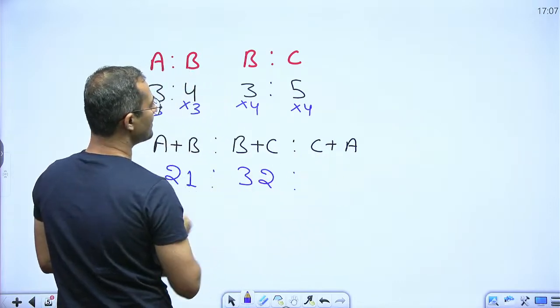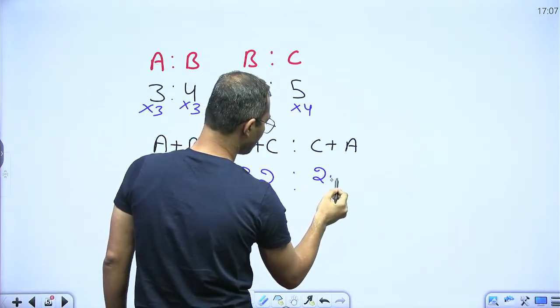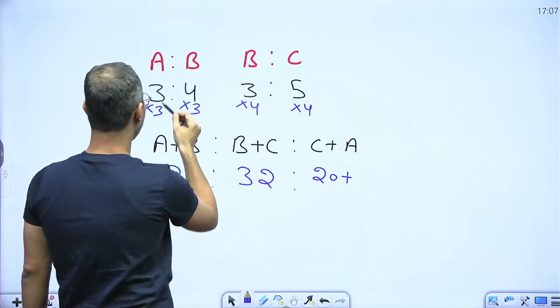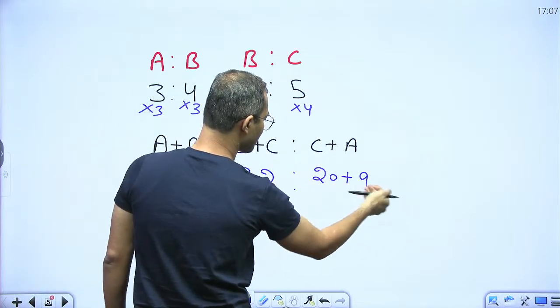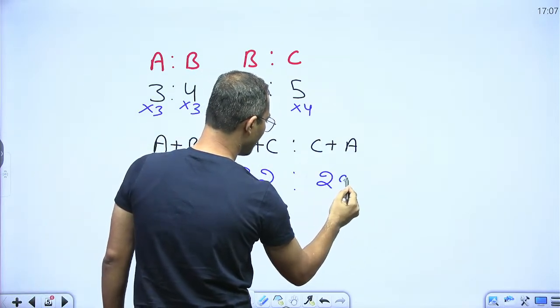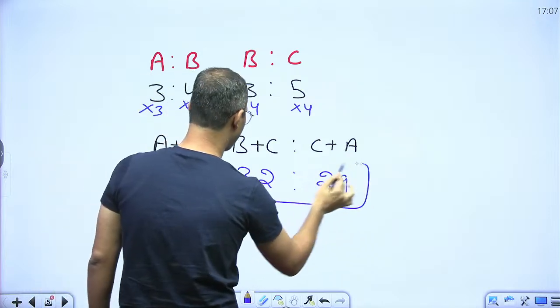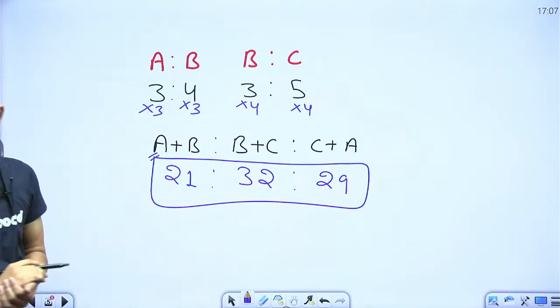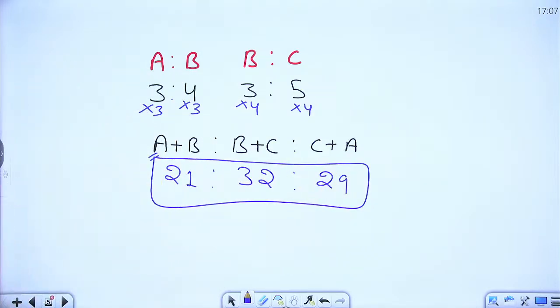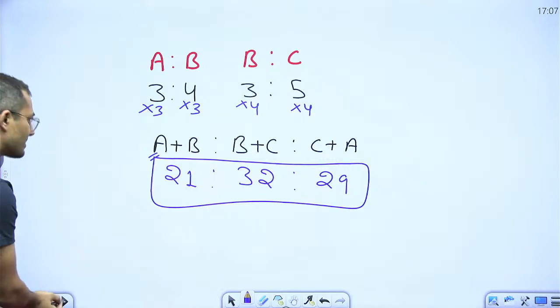C plus A, now we have to write 20 and A is 9, so 20 plus 9, so 29 is the right answer. So in a single line we can answer such type of question. Yes, so I hope this is very much correct. Yes, 21, 32, 29 is the right answer.